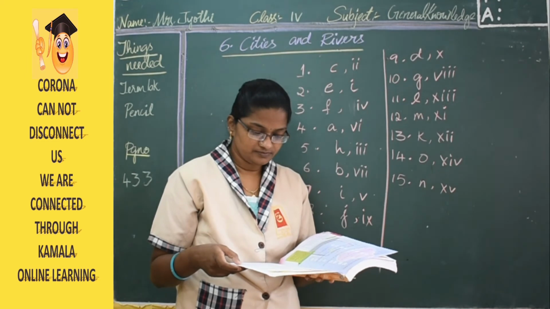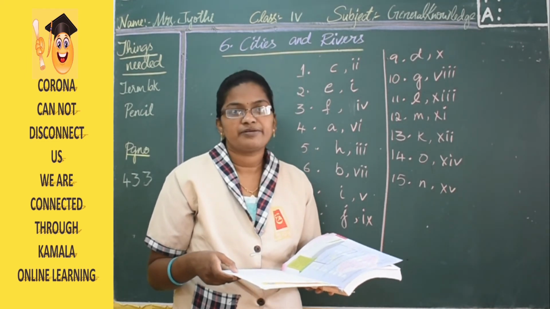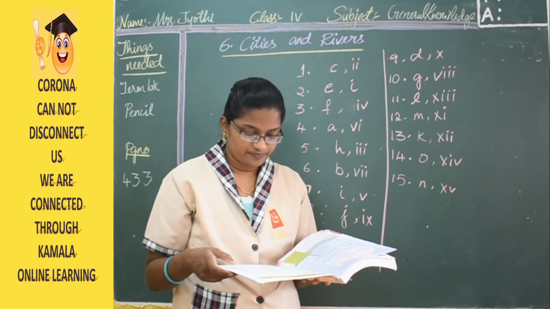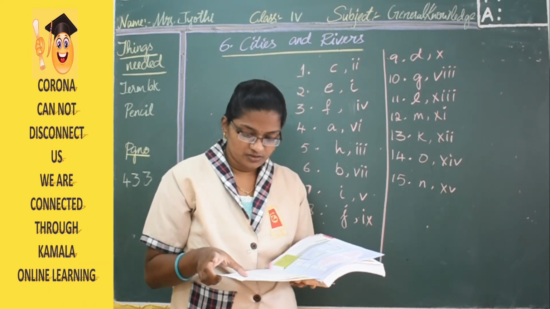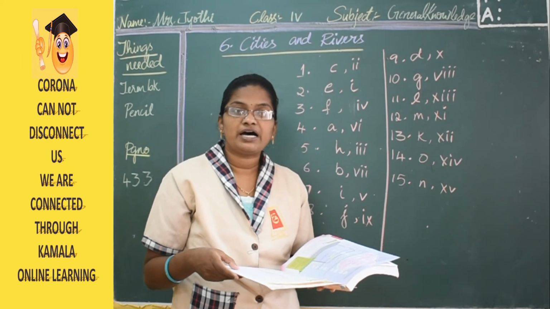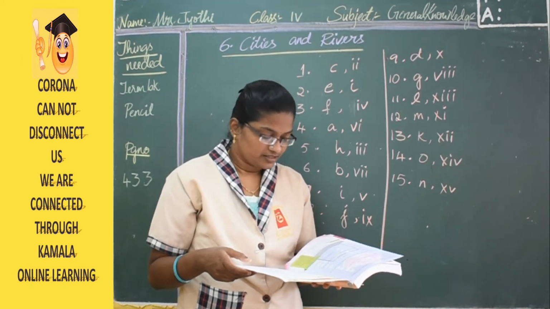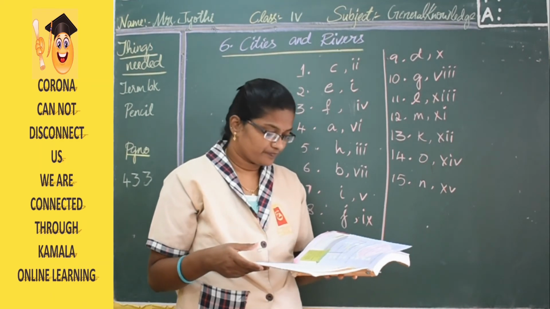The 8th one answers are Chambal and Rajasthan. The next one is Nasik. The answers are Godavari and Maharashtra.